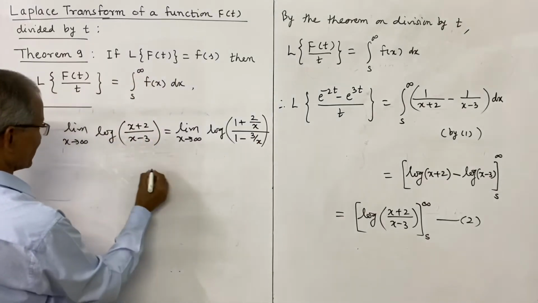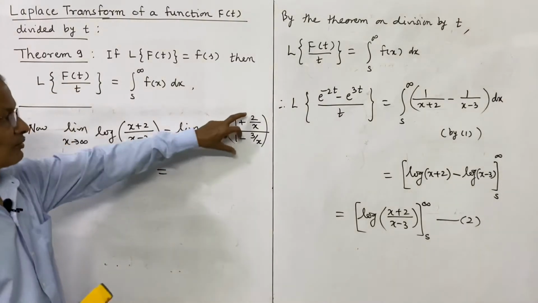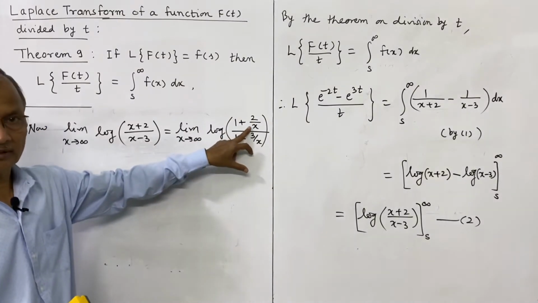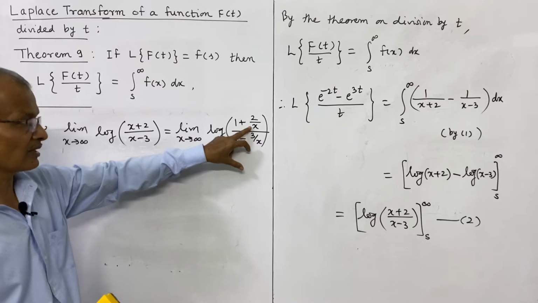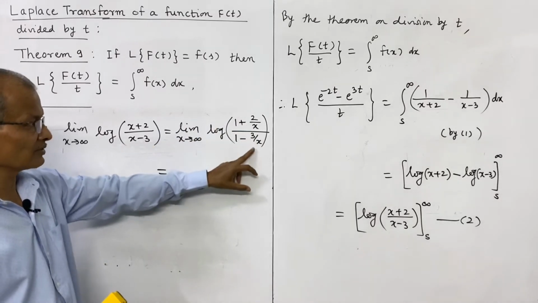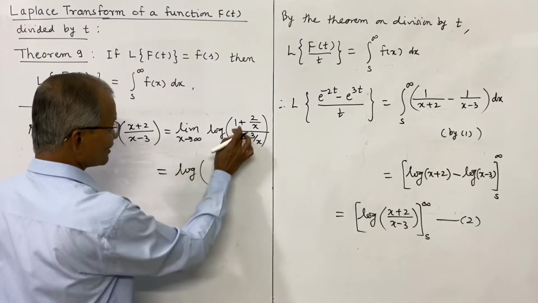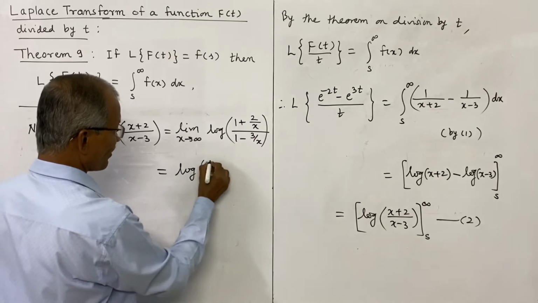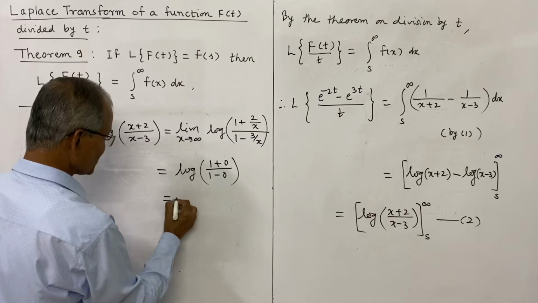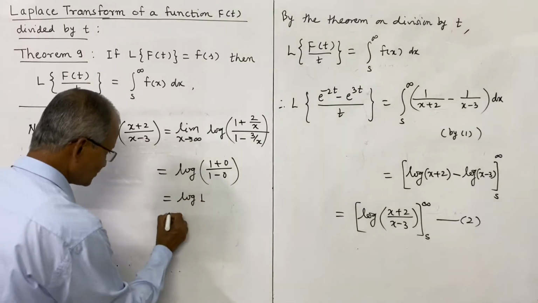Now we can take the limit. In the limit of 2 upon x as x tends to infinity, 2 is divided by a quantity that tends to infinity, so the value tends to 0, and therefore both these terms will tend to 0. This is log of, taking the limit, 1 plus 0 divided by 1 minus 0, which is log 1, and we know log 1 is 0.